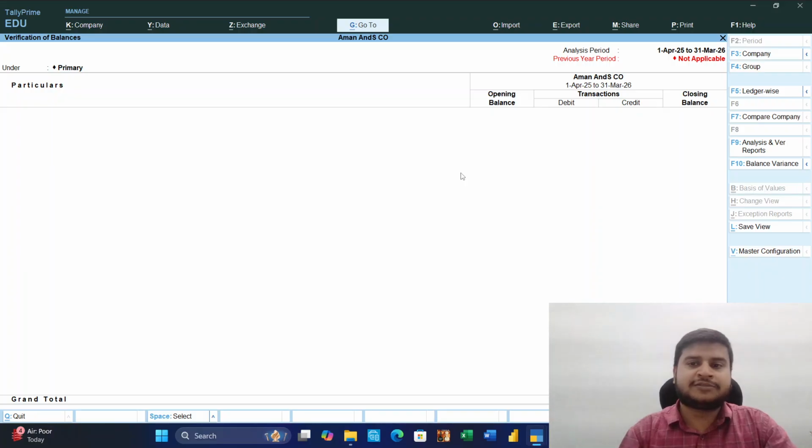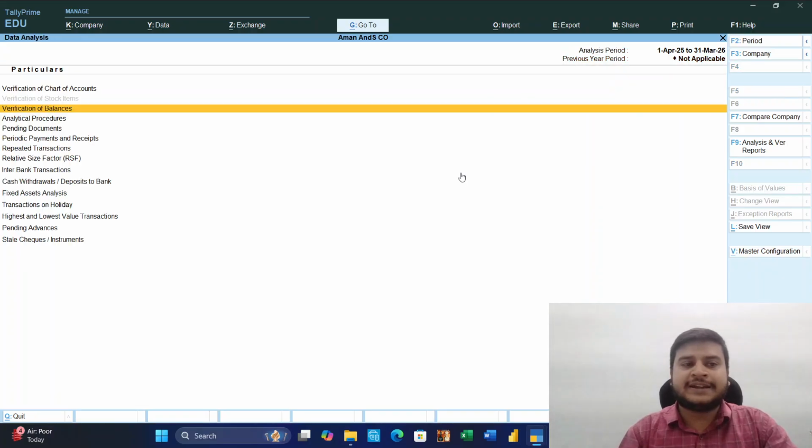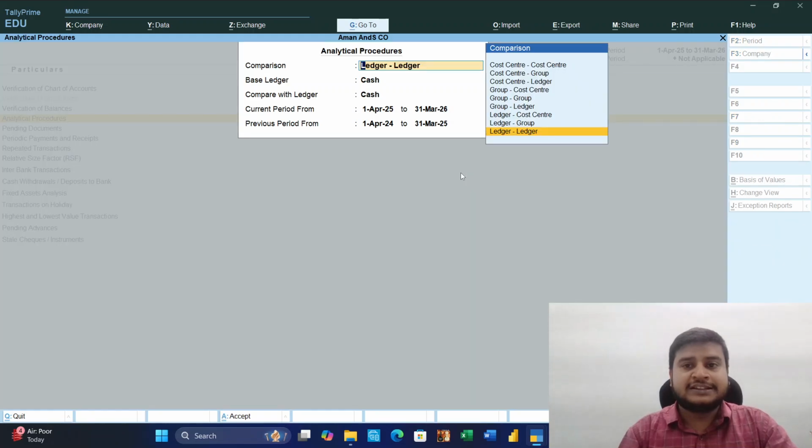Previous year, what the balance was, current year, during the year balances, analytical procedure. We can compare ledger to ledger, meaning the current year ledger as compared with the previous year. Basically, we can compare here with expenses.